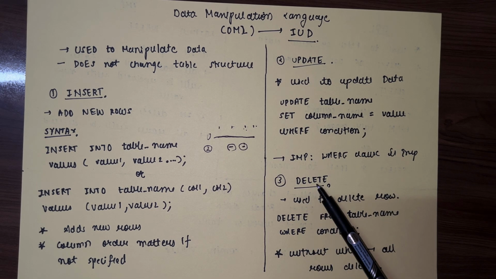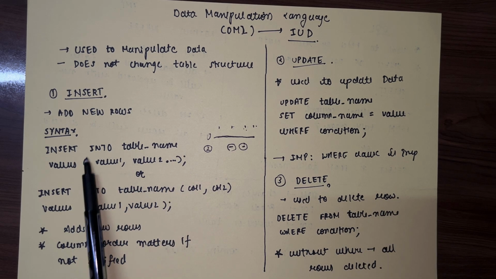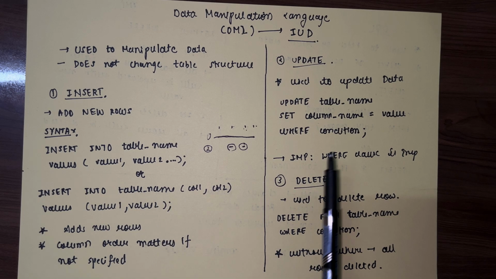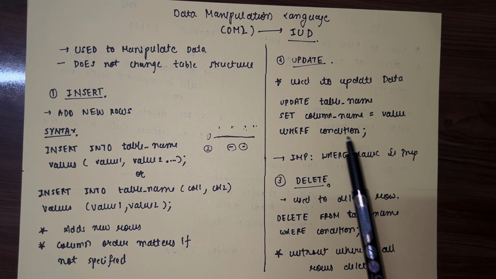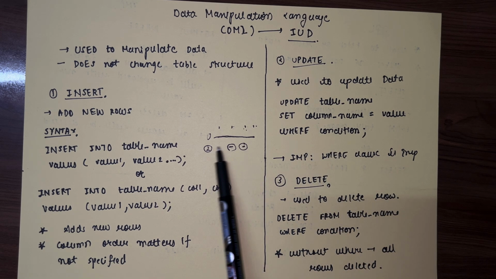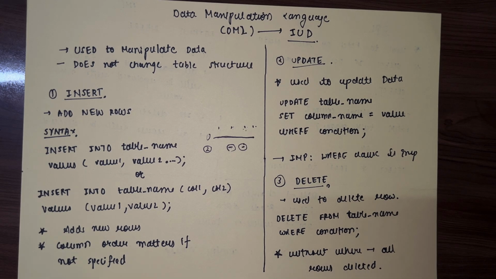Now let's go to the delete command. It is used to delete rows. You have seen how to add rows in the table, and how to update a specific row using the where condition. The third thing is, what if you want to delete a specific row? For that we have the delete command. The syntax is delete from table name where condition. Again, you need to provide the condition, because if you don't, it will delete all the rows from the table. So remember, the where condition is very important in the delete command.